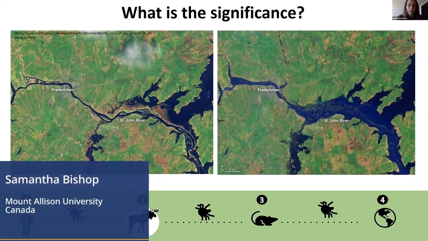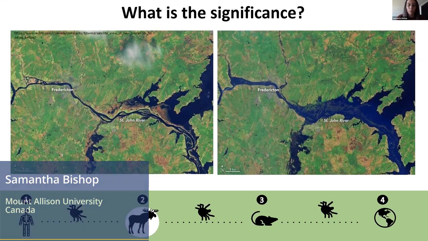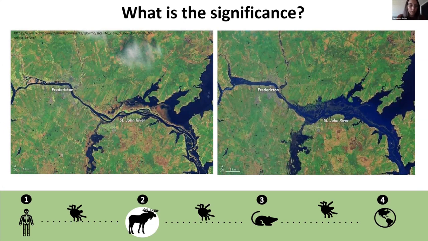Active surveillance of carrier animals can aid in controlling transmission of pathogenic leptospires. The level of endemicity of an area can be predicted based on local indicators. Direct connections have been made between flooding events and an increased clustering of dogs being diagnosed. The image here is of the St. John River, which runs through the province of New Brunswick. These two pictures are taken approximately a month apart. The left is what our river normally looks like the majority of the time, and the right is during the historic flooding event in March of 2018.